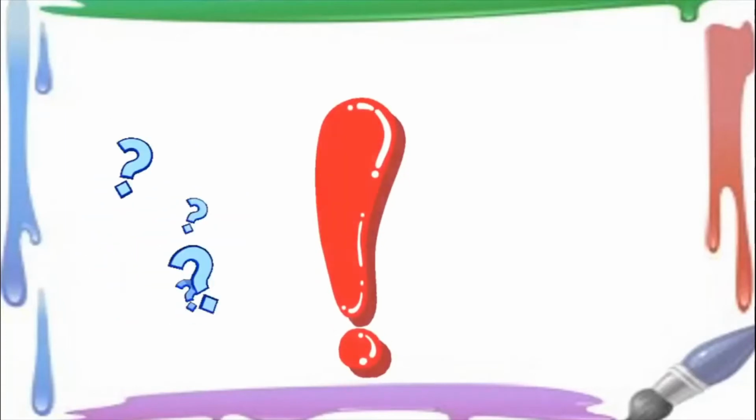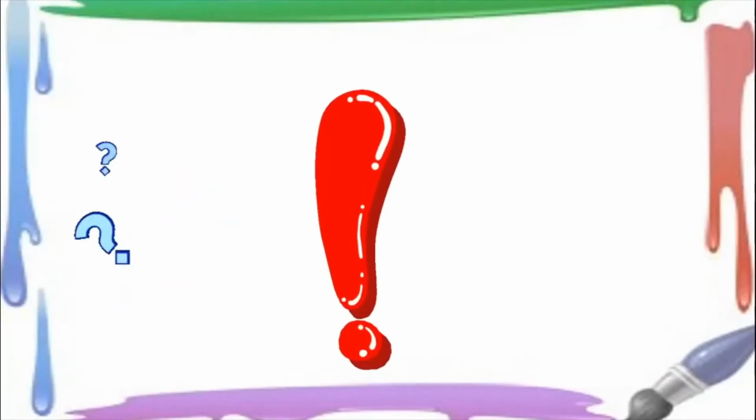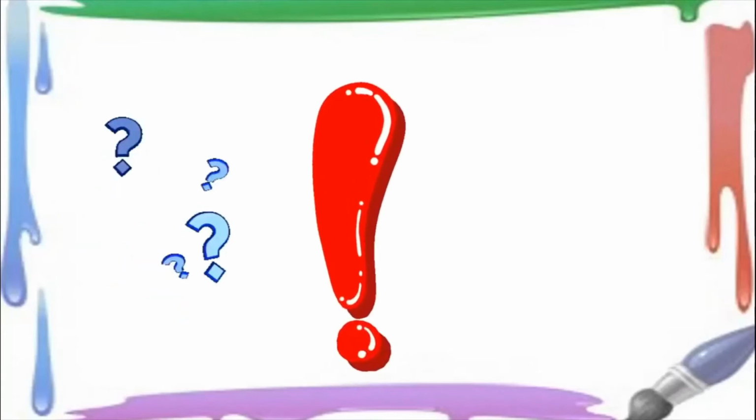So what can you see here? What are these? These are some question marks. Okay? And this is an exclamation mark. What do you see here? Who is it? Who's jumping up and telling you it is me? So it is the full stop. So what do you think we are going to learn about today? We are going to learn about punctuation marks.